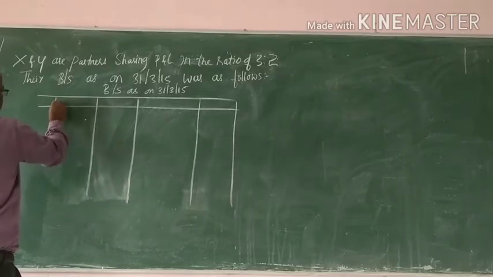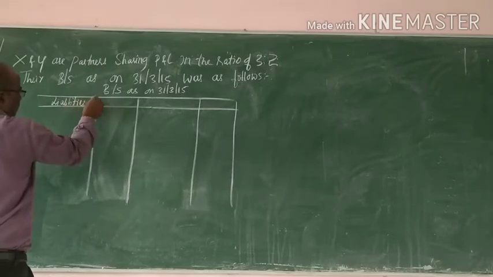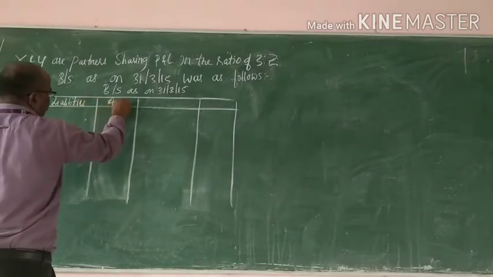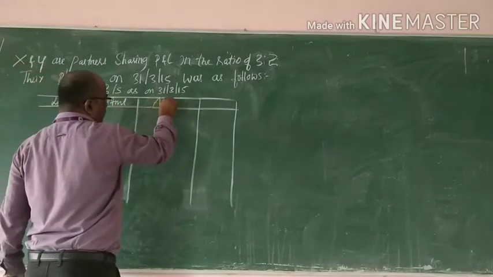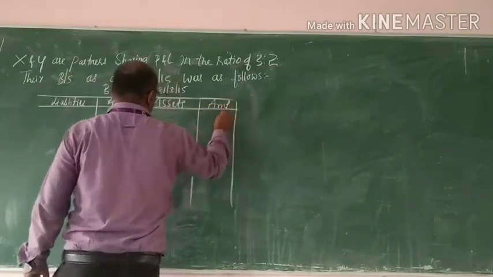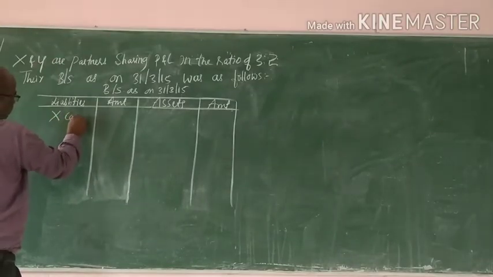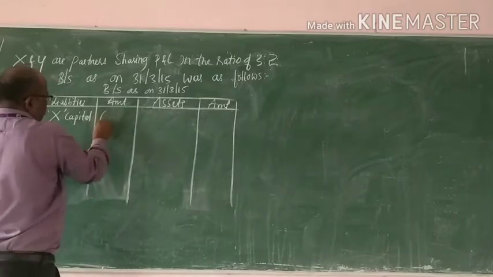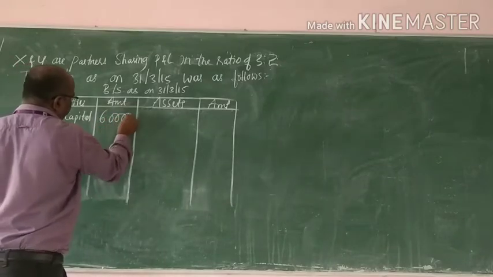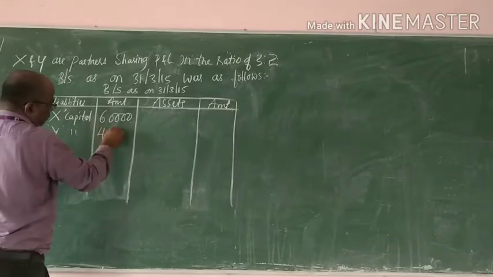Liabilities, amount, assets, amount. X capital $60,000, Y capital $40,000.